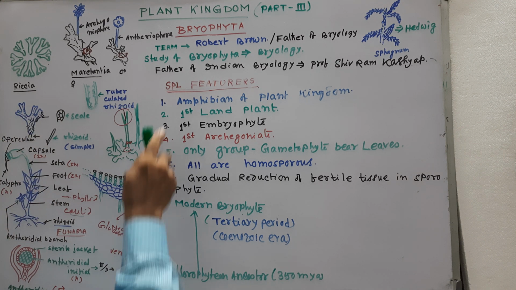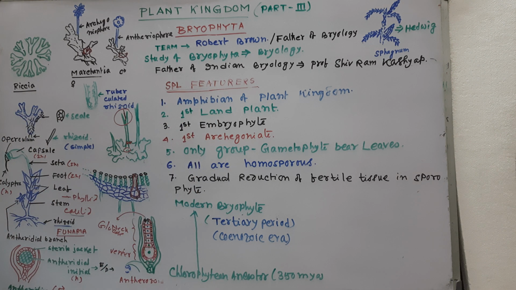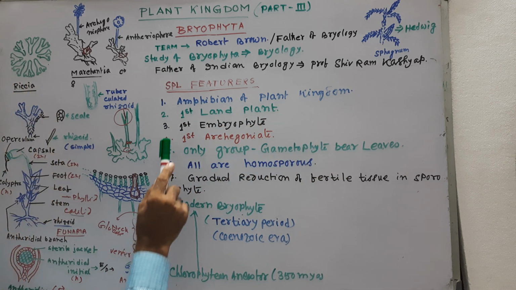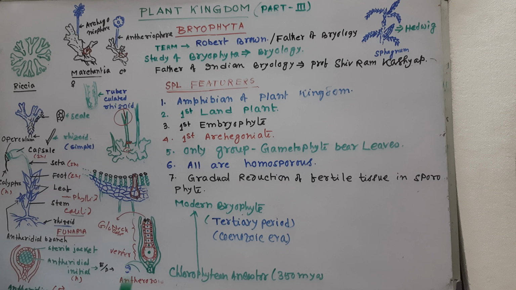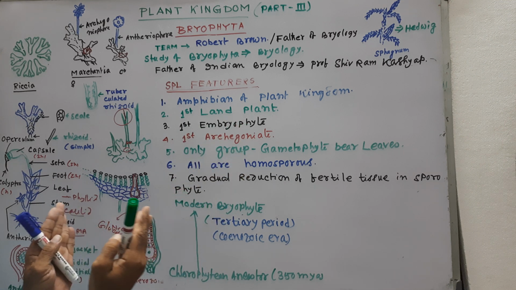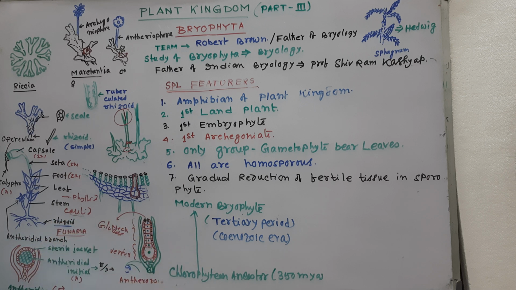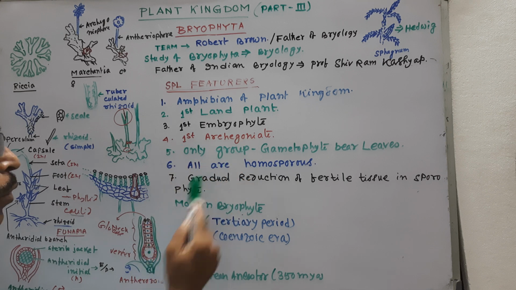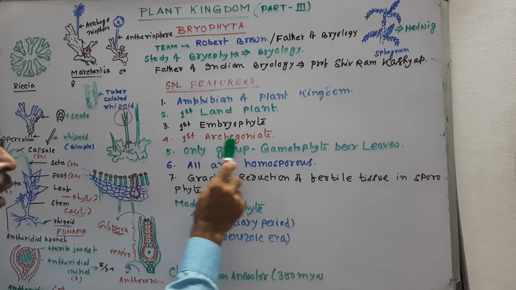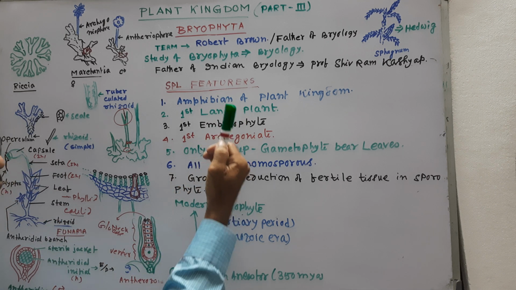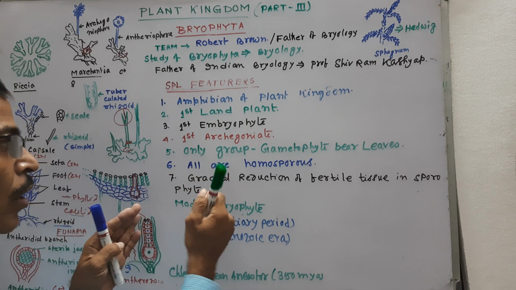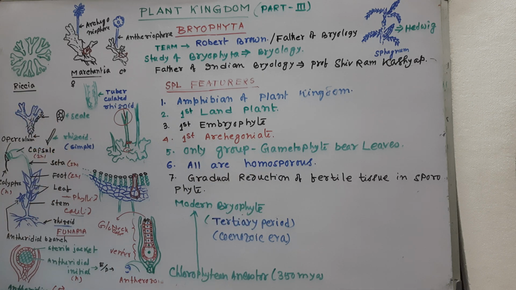Special features of Bryophyta. Number 1, these are the amphibians of the plant kingdom. It is the first land plant. It is the first embryophyta. That is, in Thallophyta, as we already discussed, there is no embryo. Here the first embryo developed. It is also the first archegoniate, because the female sex organ, the archegonia, developed here first.